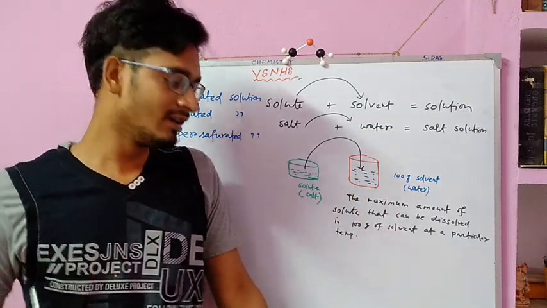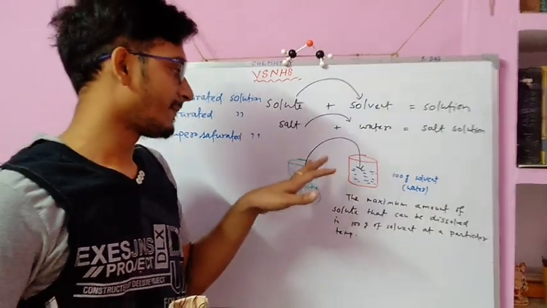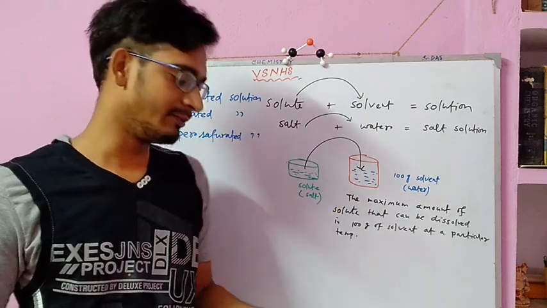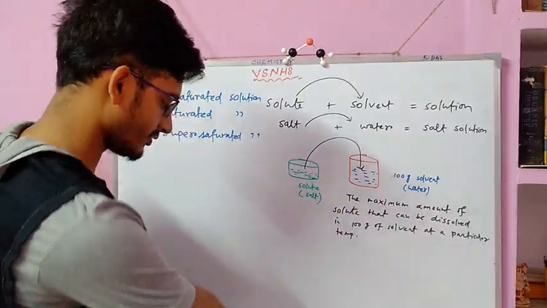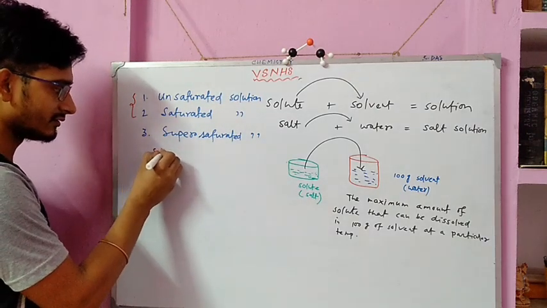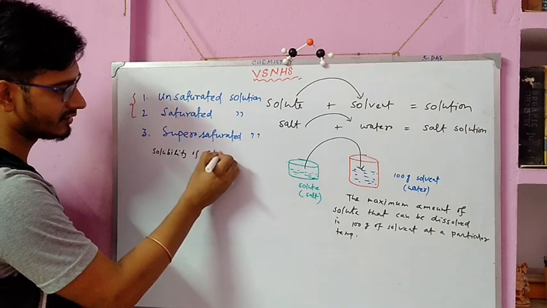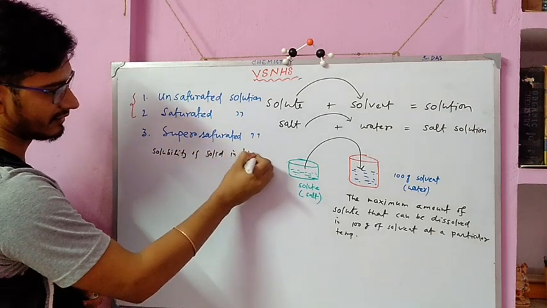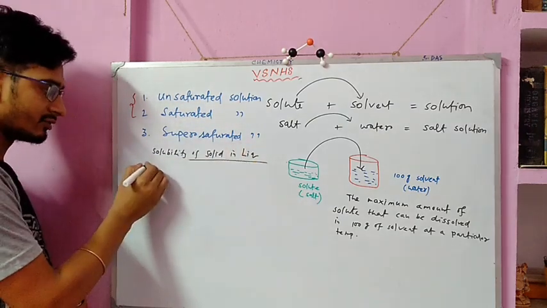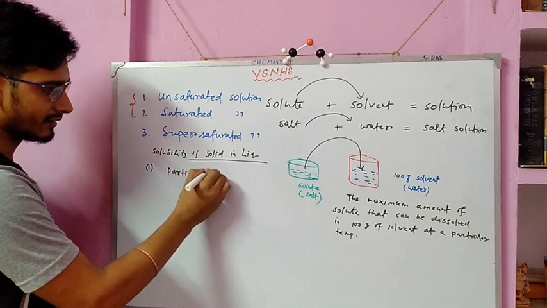So this is solid. Now our next point is how solubility of solid in liquid depends. Solubility of solid in liquid. That means factors affecting the solubility of solid in liquid. So first term will be the particle size.